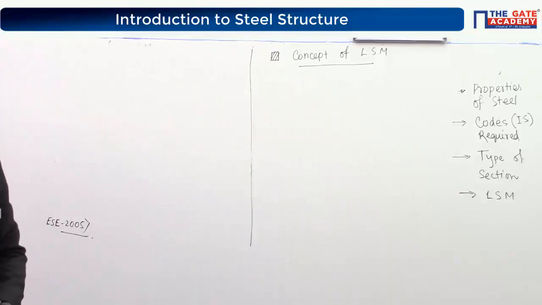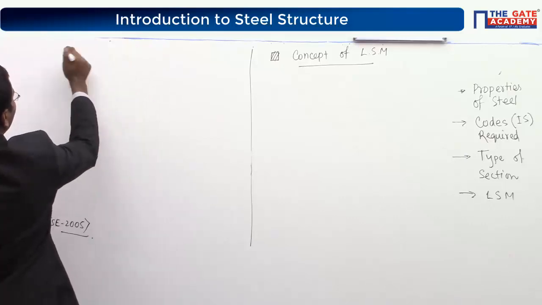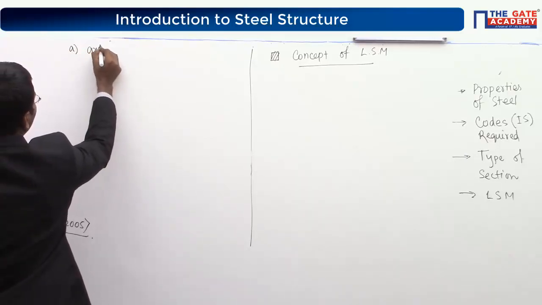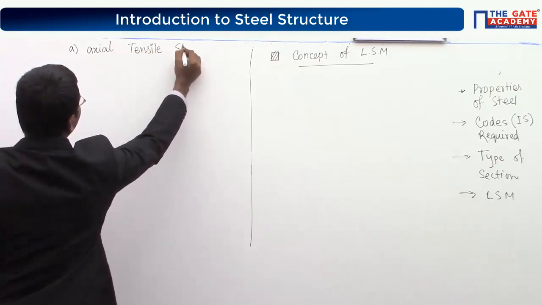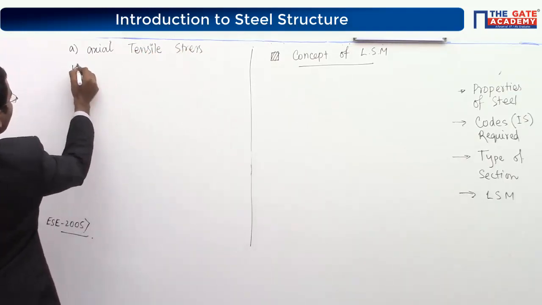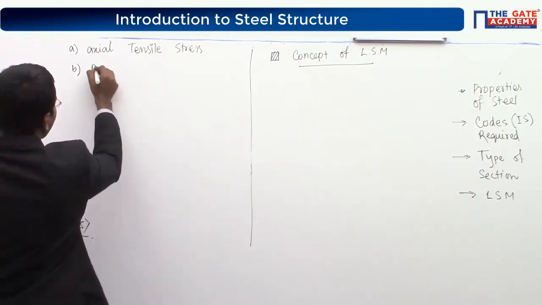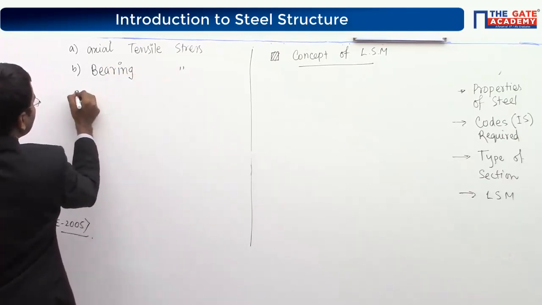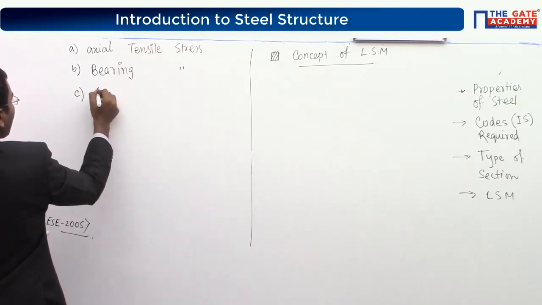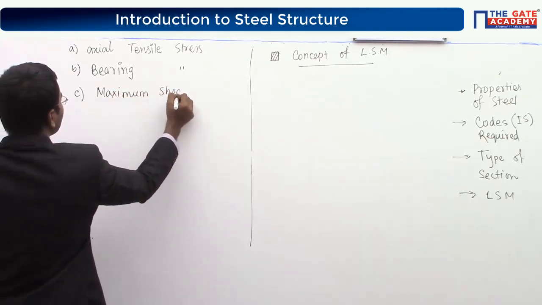Write down Option A, axial tensile stress. Option B, bearing stress. Number C, maximum shear stress.